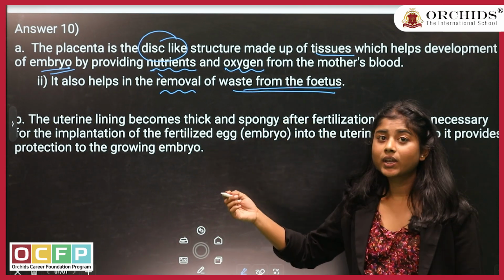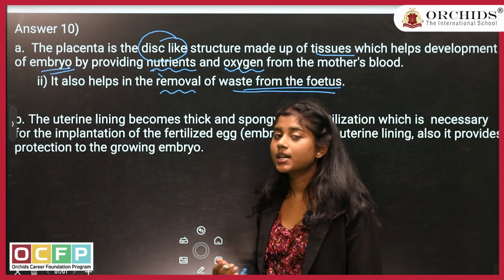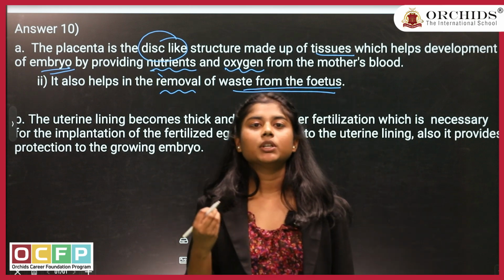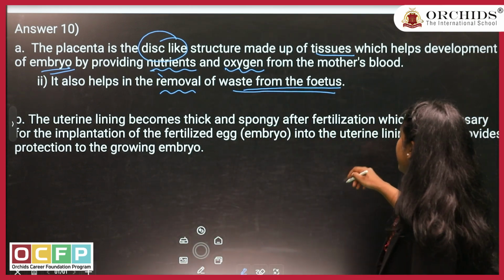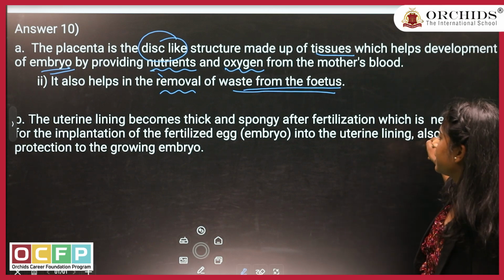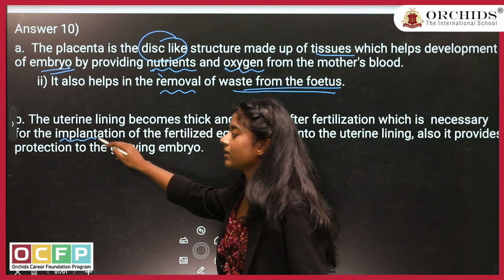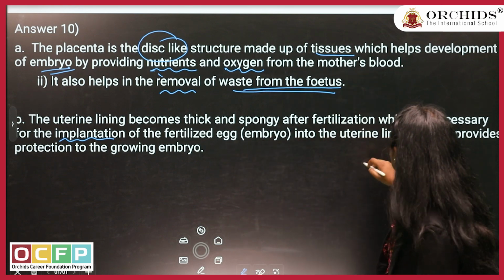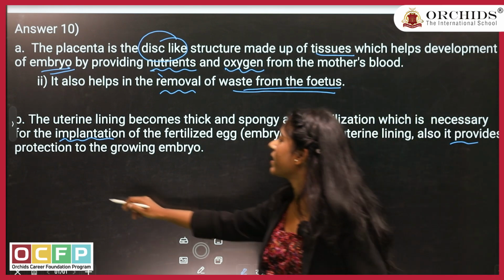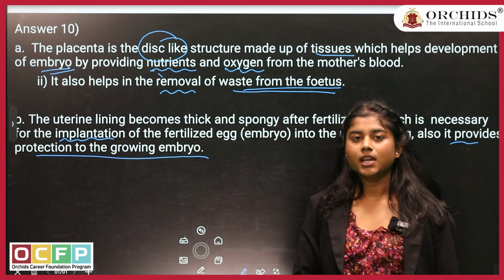As we have discussed the second part, where they are asking you about the thickening of the uterine lining, what I have told before is that they are there so that the embryo will get implanted properly, and also it provides protection to the growing embryo.